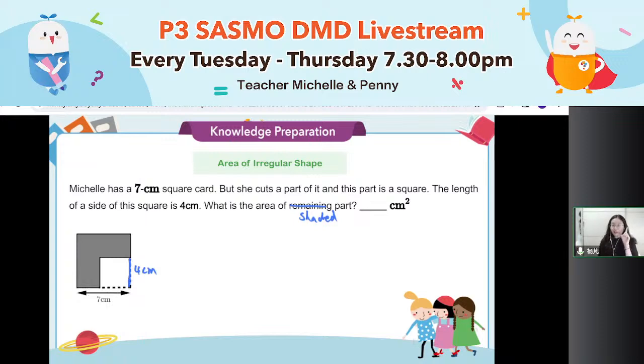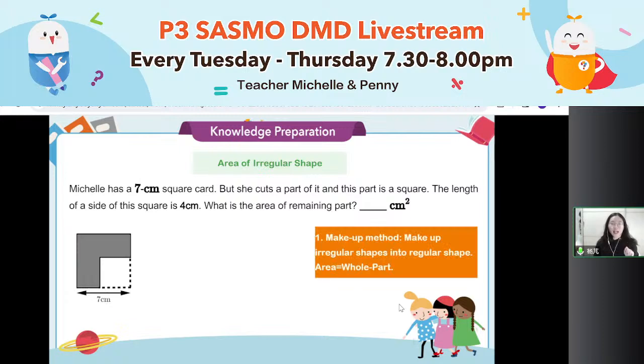Here is one way. The first method I call the makeup method. The makeup method means make the irregular shape into a regular shape first, then use the big area minus the small part of the area. What does it mean? Let's try it in this question.